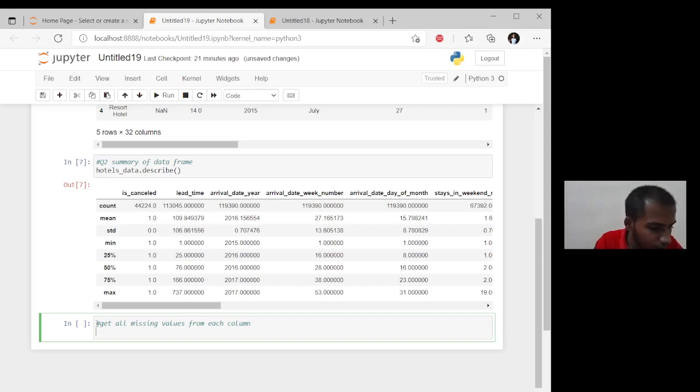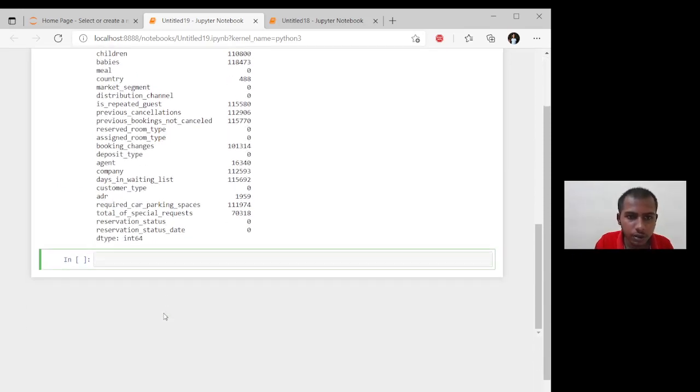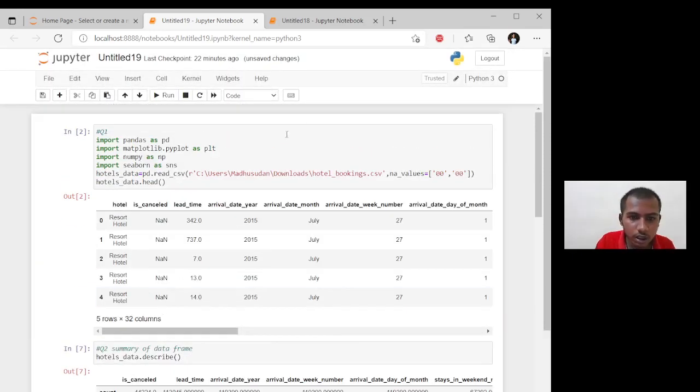Here is also one command, that is hotels data dot isnull dot sum. By using this command we can get all the missing values in each column. So here the third question is also done.